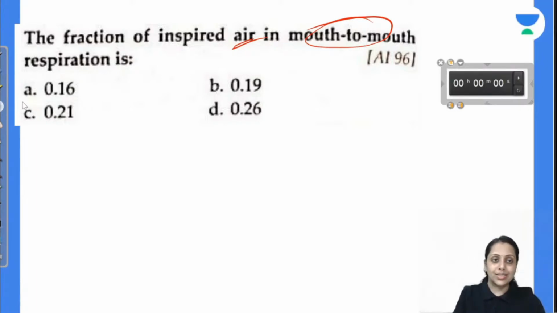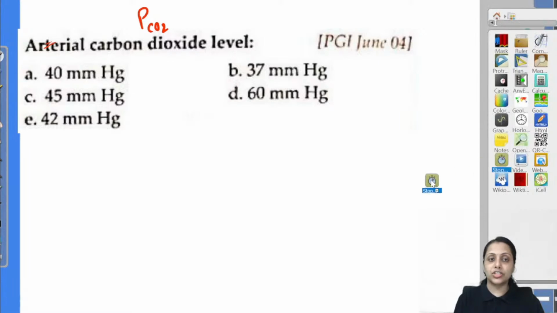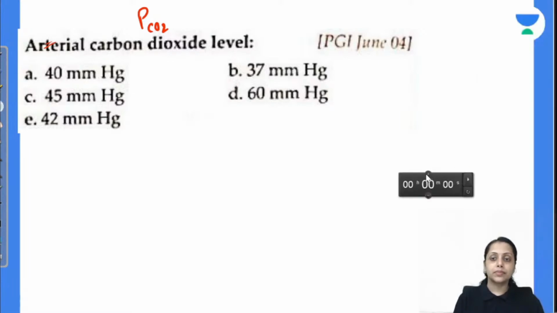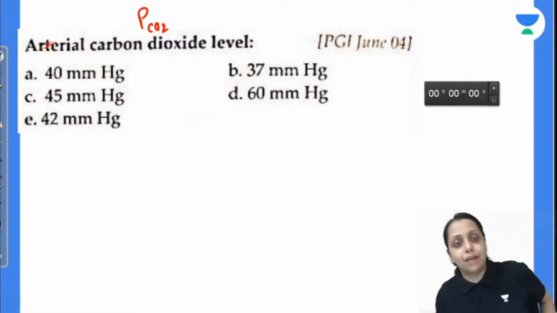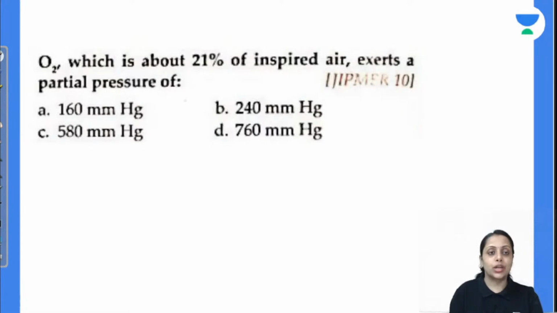It is 0.16, very true. Coming to the next one: partial pressure of carbon dioxide in arterial blood is 40 mmHg, 37, 45, 60 or 42 mmHg. Partial pressure of carbon dioxide in artery is 40 mmHg. Answer is A.